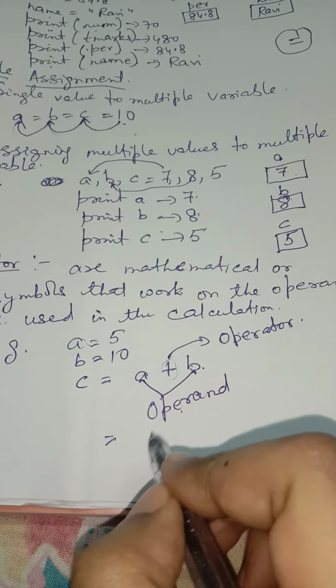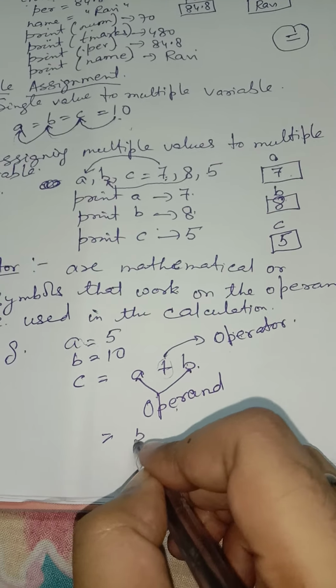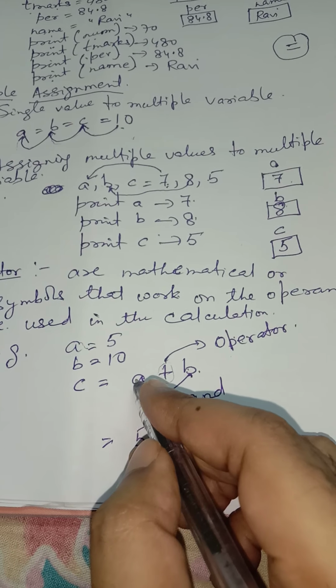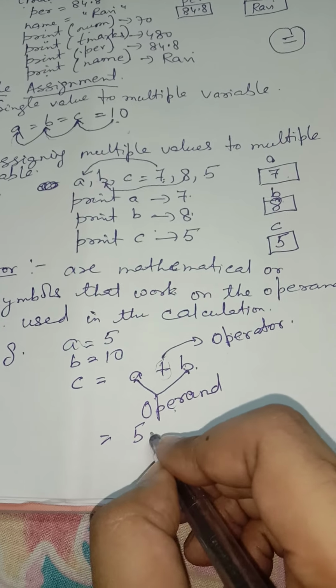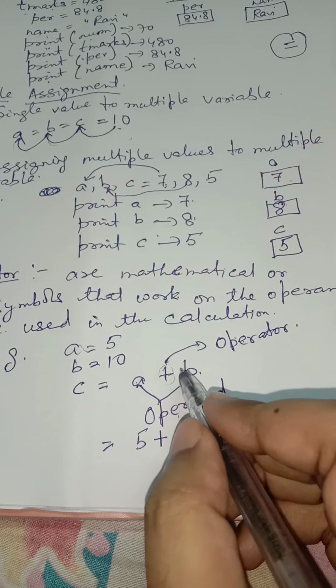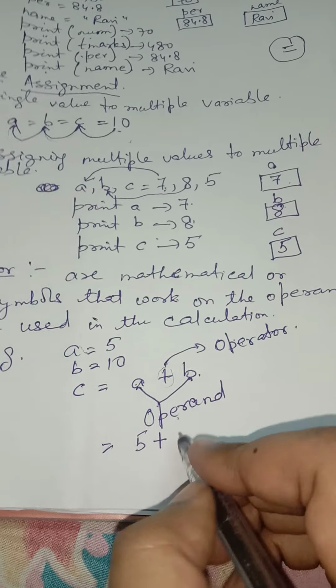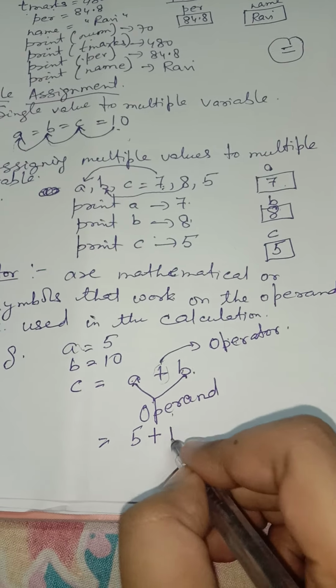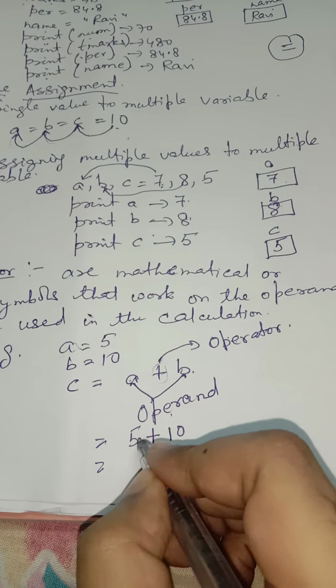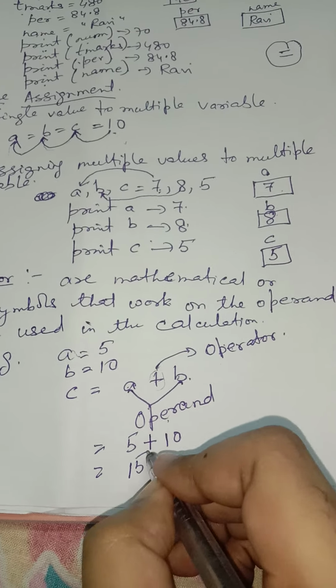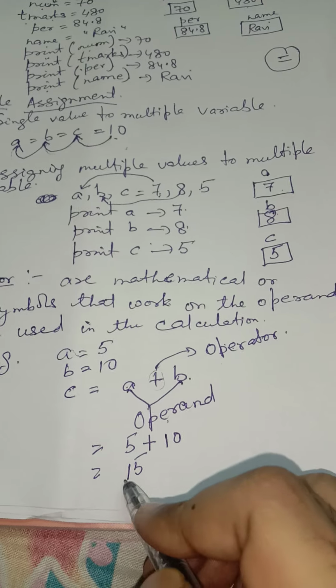Now how will it perform? The variable A has the value 5, plus sign, and the variable B has the value 10. So 5 plus 10, 15. Now the variable C has the value 15.